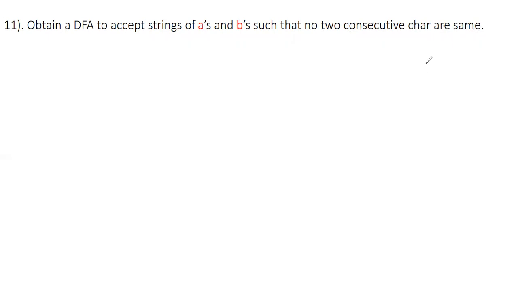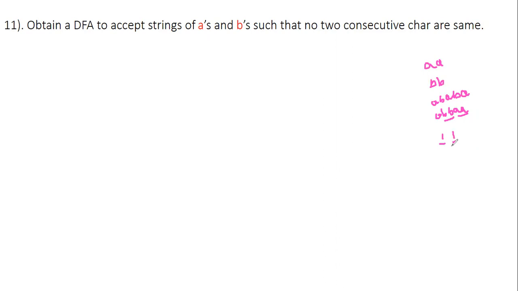Okay, so what he's trying to say is if you are having double A, then it should be rejected. If you are having double B, it should be rejected. Two consecutive A's and two consecutive B's will be rejected. Other than that, if you are having AB, AB, A, it will be accepted by this DFA. But if you are having AB, BA, A, then it will be rejected because we are violating in these two sections. Consecutive means one after the other. They should not be same.